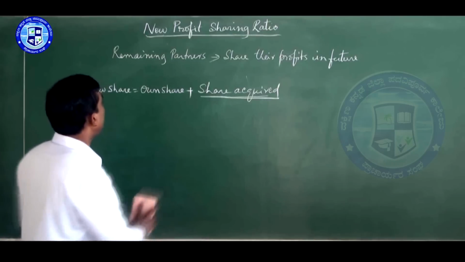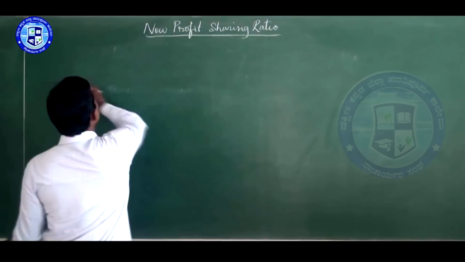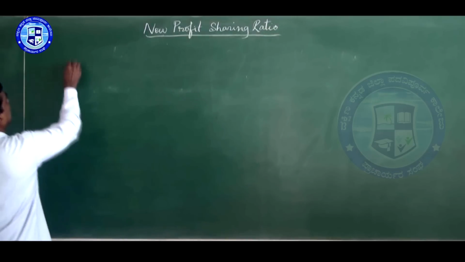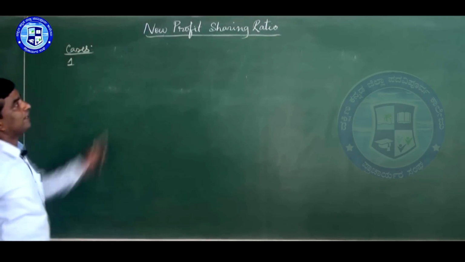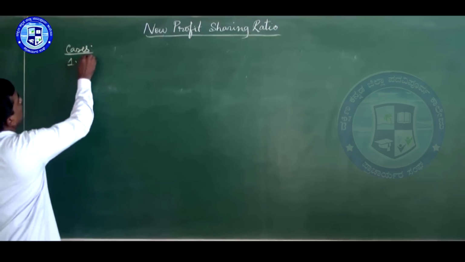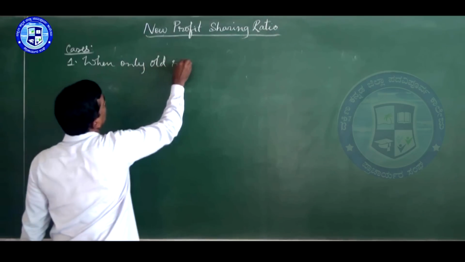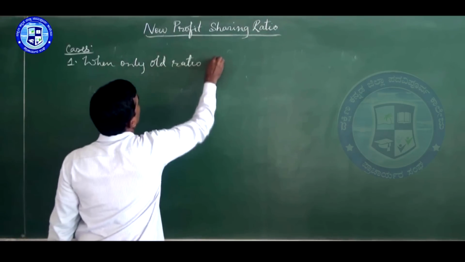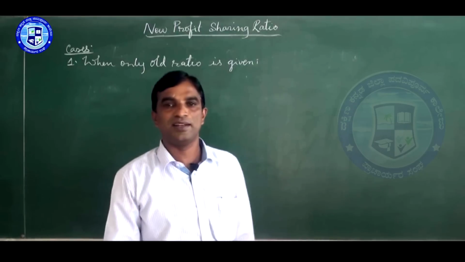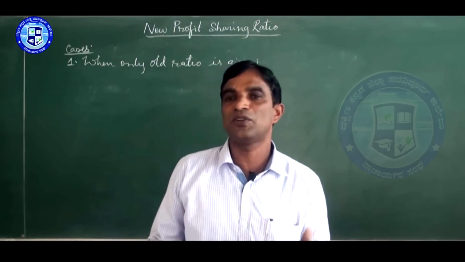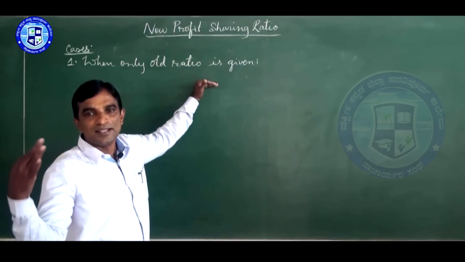First we see when only the old ratio is given. First case: we see the different cases of calculating new profit sharing ratio when only the old ratio is given. How to calculate? Like admission, when only the old ratio is given, the old ratio itself becomes the new ratio.